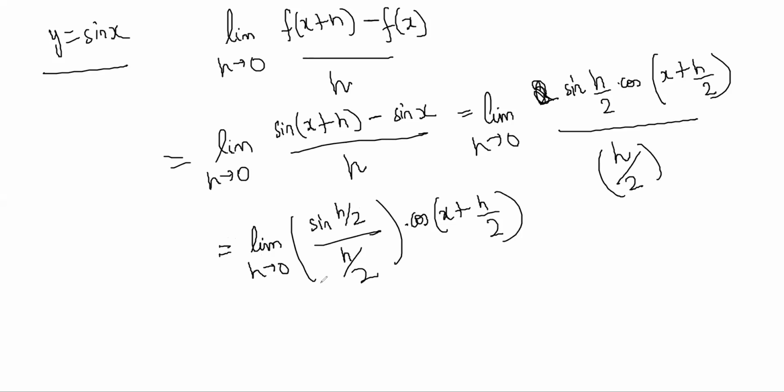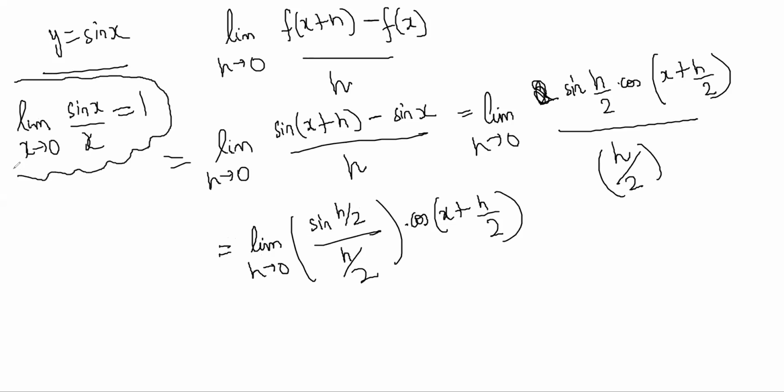Now this limit, sine x by x, limit x tends to 0, sine x by x is equal to 1. Do you know this? No? Okay. When you take small angles, sine h is also small and h is also small, and they both are close to each other. So the limit becomes 1. I will prove this too; it is a very standard limit. So this limit becomes 1.